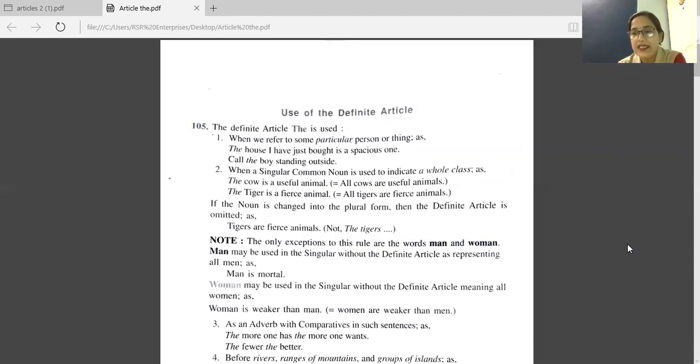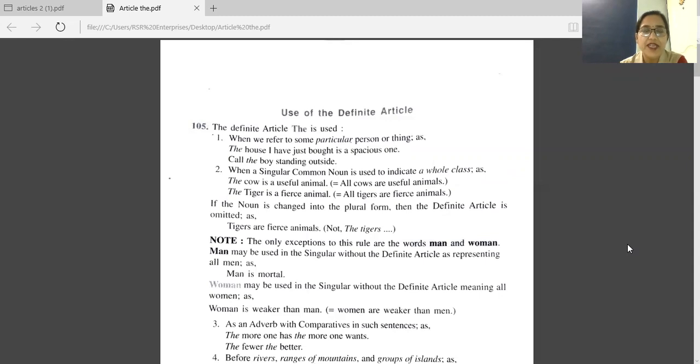The definite article the refers to a specific or particular person or thing. What is the definite article? The. And the indefinite articles are a and an.